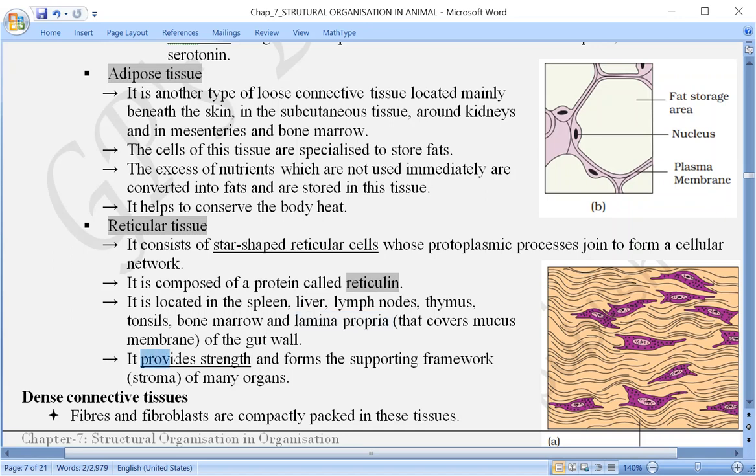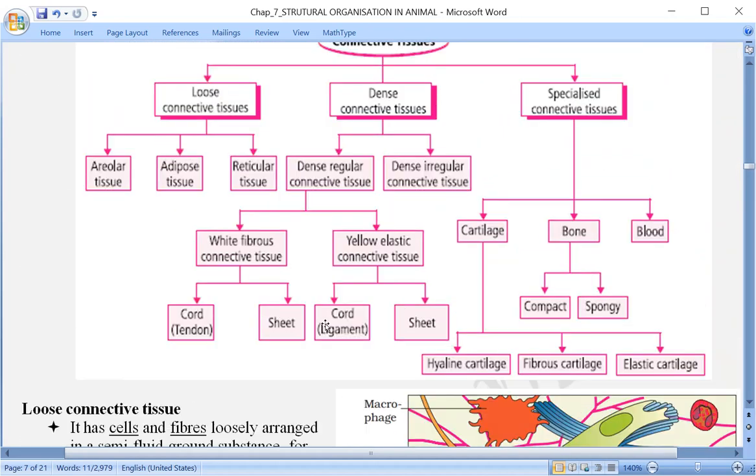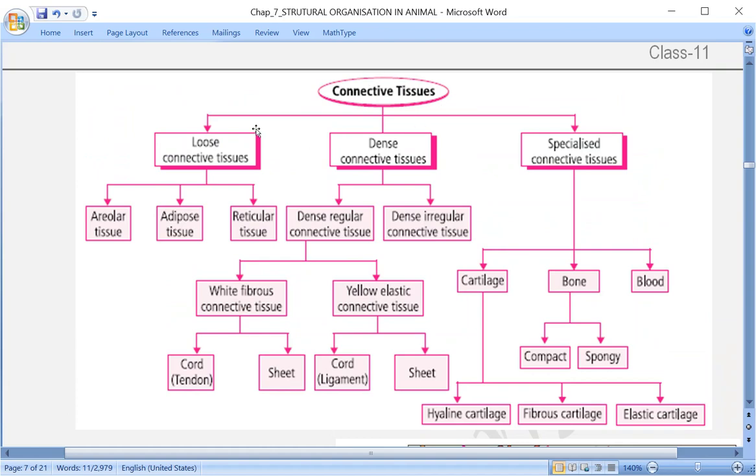It provides strength, and also it forms a supporting framework for many organs. Some of the organs mentioned are spleen, liver, lymph node, thymus, tonsil, bone marrow, etc. These organs are provided with strength and a supporting framework so that they are covered and protected properly. So that was about the first tissue under connective tissue, that is loose connective tissue.